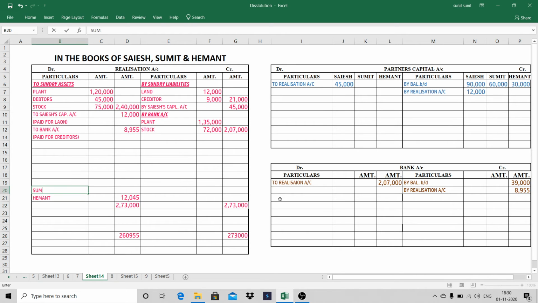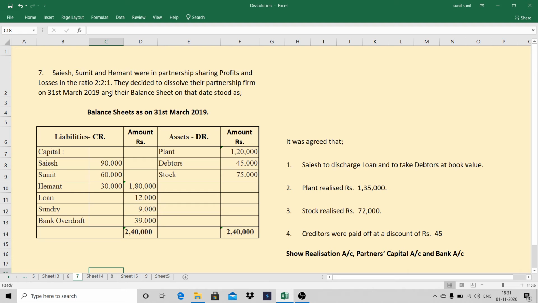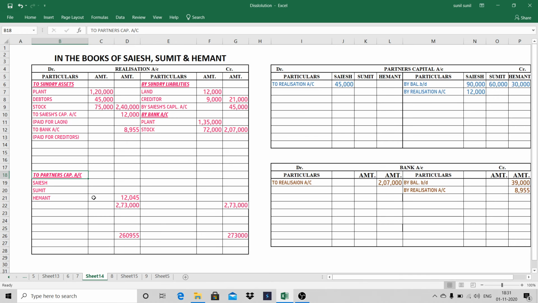Second last partner is Sumit and Sayesh. And here I'll write to partners capital account. What is their ratio? 2 is to 2 is to 1. So let's see how to divide this.